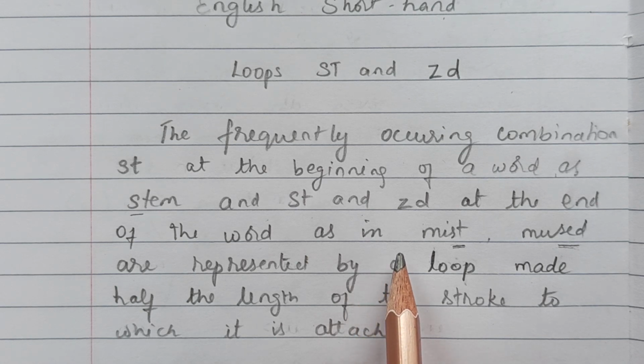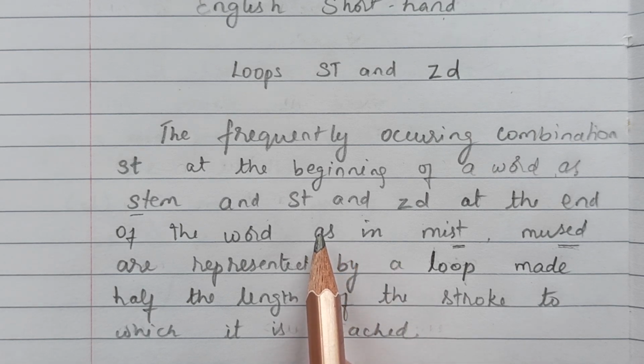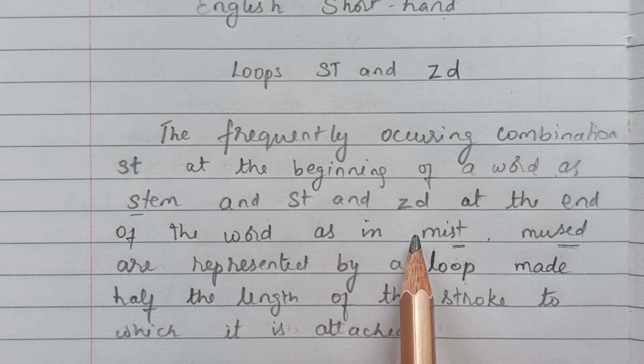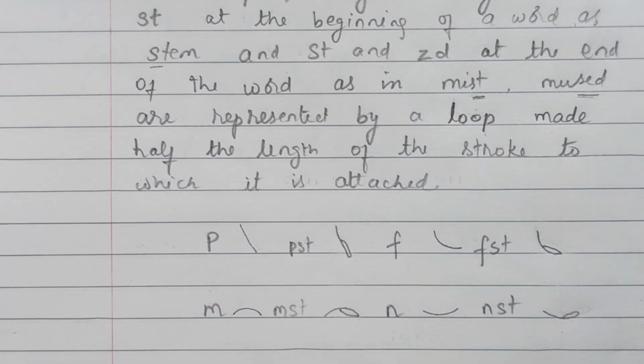of a consonant, the loop is written, which gives a sound of both st and ist. And the length of this loop will be the length of the stroke of the consonant. So here some of the consonants are given.